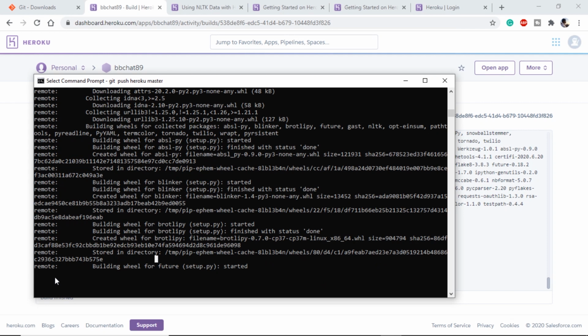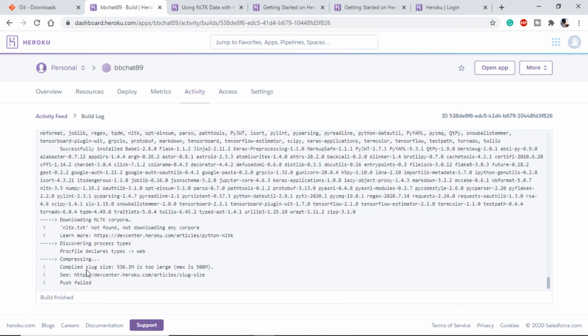For some reason I am not getting the progress on my terminal, but if I check the Heroku dashboard, I can see that the compiled slug size is 536 MB, which is more than the applicable file size provided in the trial, which is 500 MB, because of which our deployment failed. I suspect this is because of the TensorFlow library that I am using. The size of the TensorFlow library is huge, up to 430 MB. Due to the limitation of the trial account and the file size, I am not able to deploy my project on Heroku. But if we are doing this professionally, we can upgrade our Heroku account and deploy it then.